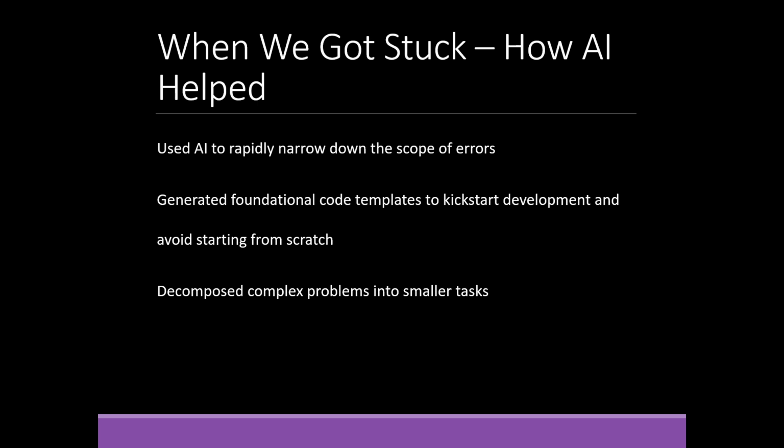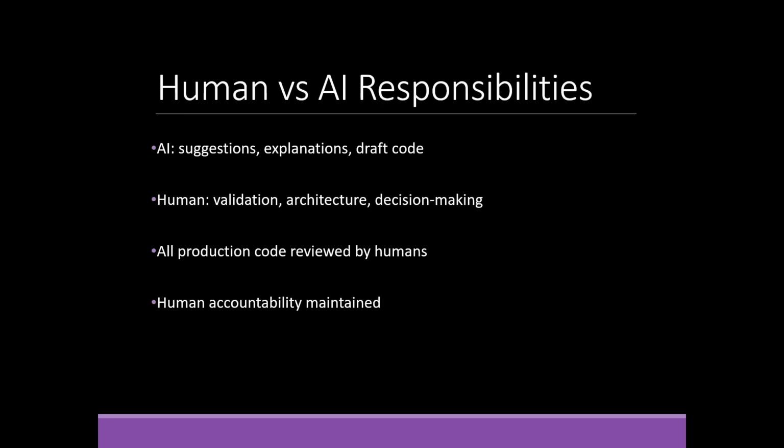When we got stuck, here is how AI helped: we used AI to rapidly narrow down the scope of errors, generated functional code templates to kickstart development and avoid starting from scratch, and decomposed complex problems into smaller tasks. Human versus AI responsibilities: AI handles suggestion, explanation, and draft code, but the human should validate architecture and decision making. All production code is reviewed by humans, and human accountability is maintained.